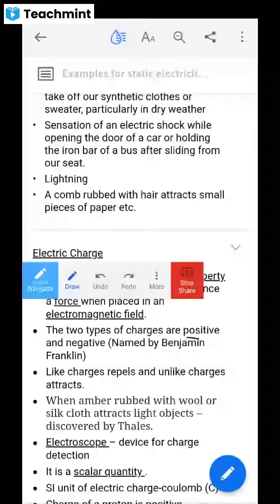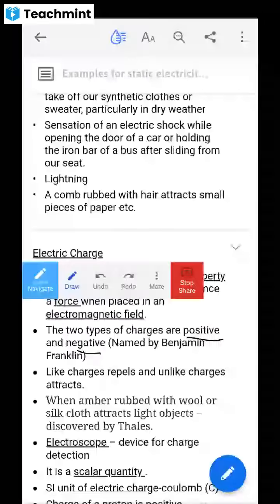One is a positive charge and another one is a negative charge. Positive and negative charge were named by Benjamin Franklin. So two types of charges we have: one is a positive charge, another one is a negative charge.